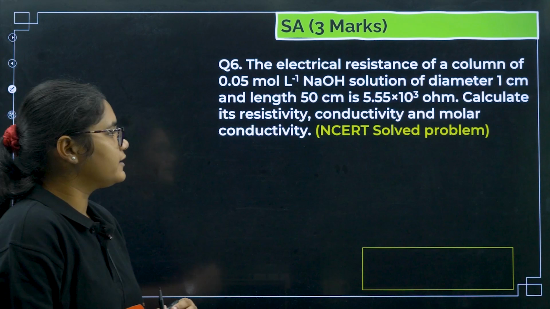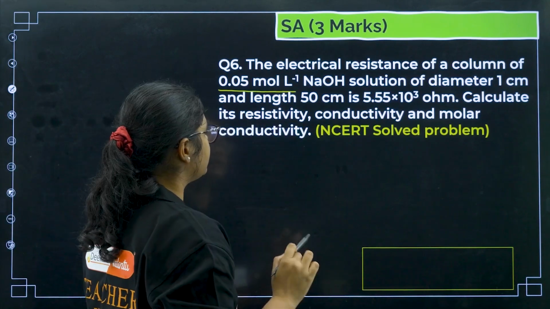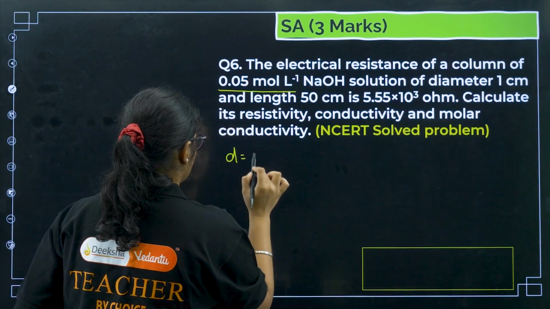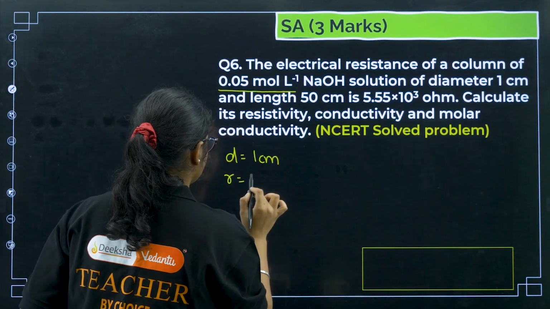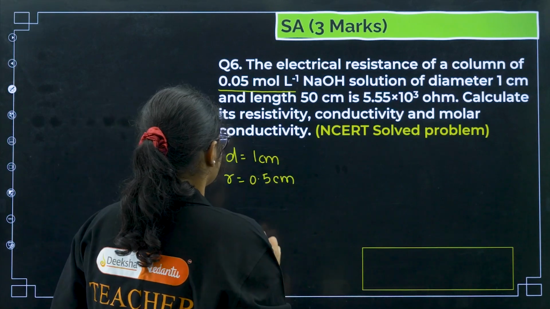Next, the electrical resistance of a column of 0.05 mole per liter NaOH solution of diameter 1 centimeter. Note down the values here. Diameter 1 centimeter means radius is 0.5 centimeter, and length 50 centimeter.